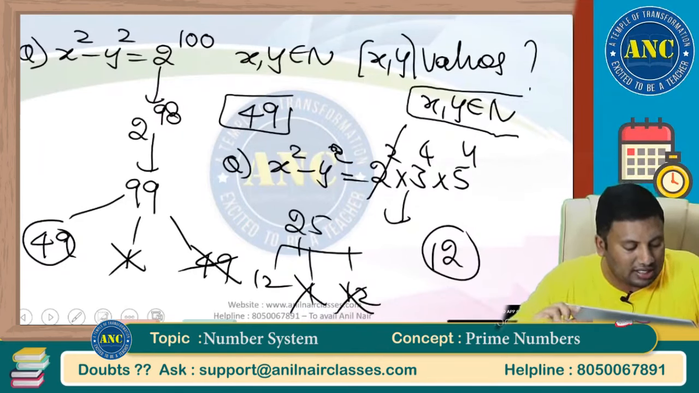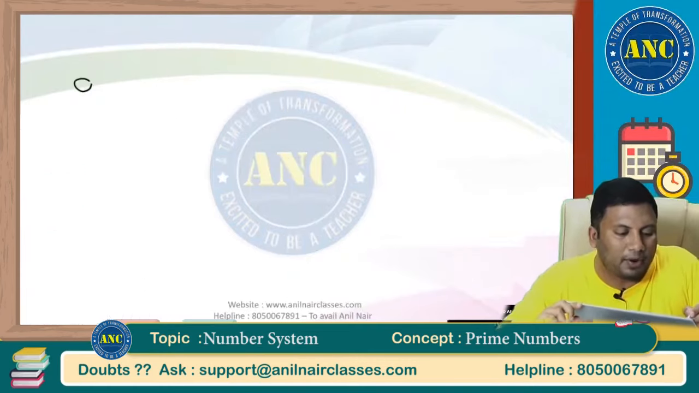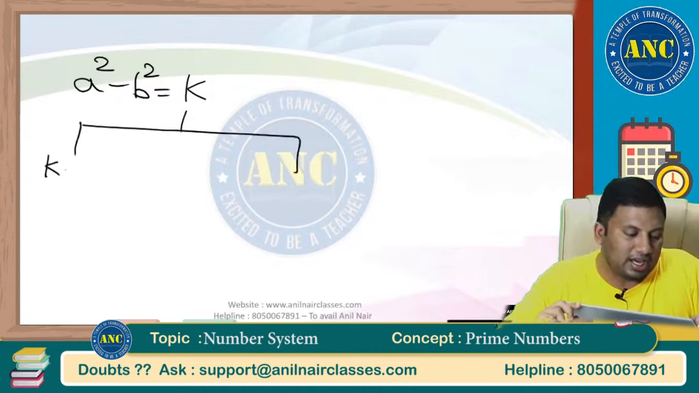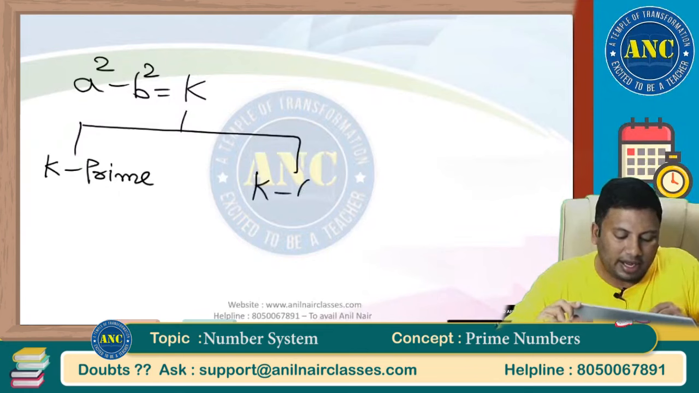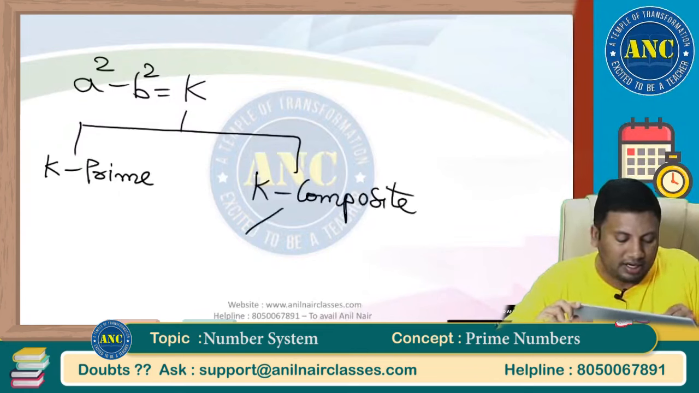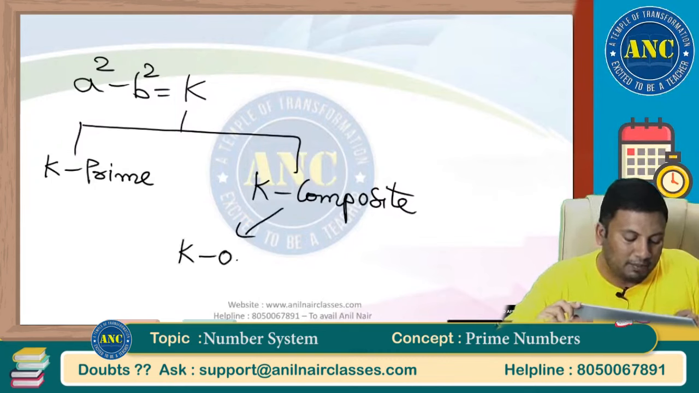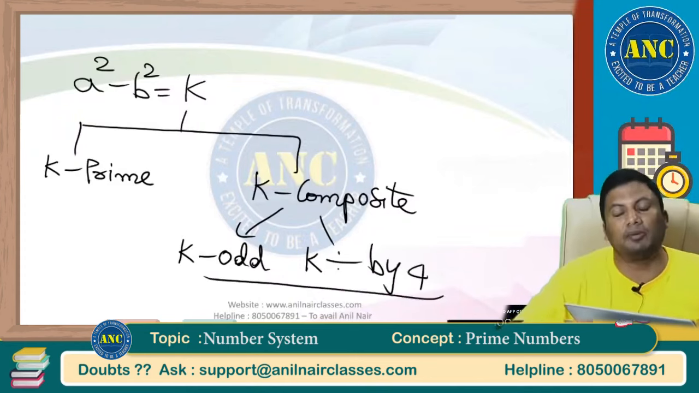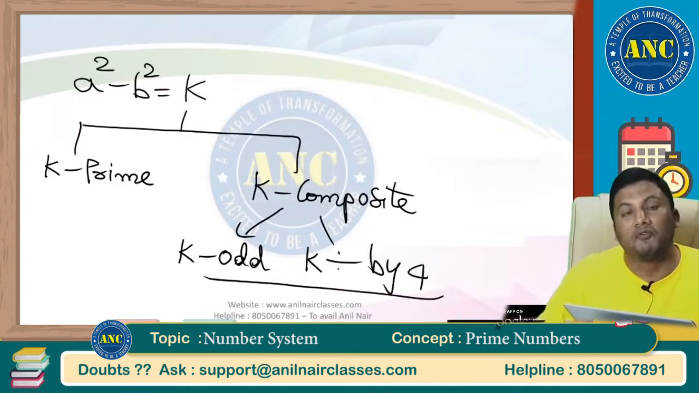So what are the cases that we discussed? Every possible case we discussed. A square minus b square equals k. 2 cases: k can be a prime number or k can be a composite number. If k is a composite number, k can be an odd number or k can be divisible by 4. This is how the structure will be there in all my classes.